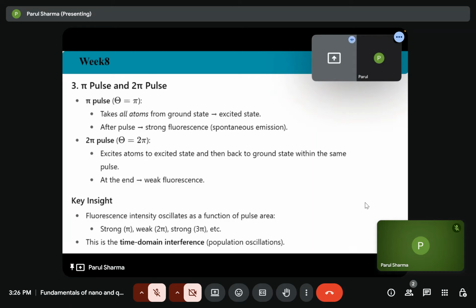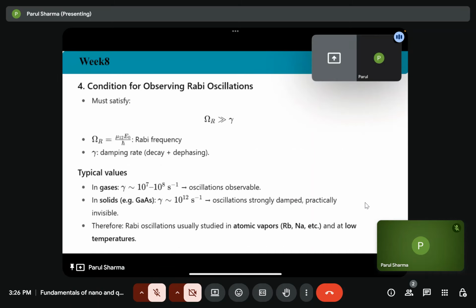So fluorescence intensity will oscillate as a function of pulse area. For the case of pi, 3 pi, 5 pi, it will be strong fluorescence, strong spontaneous emission. But for 2 pi, 4 pi, even integer multiples of pi, it is weak. So this is the time domain interference on the population oscillations. So we saw this condition.